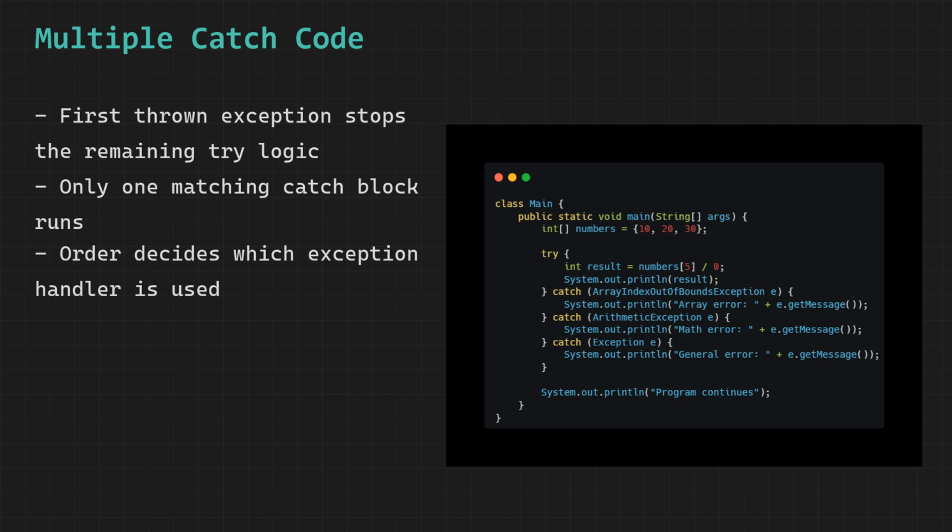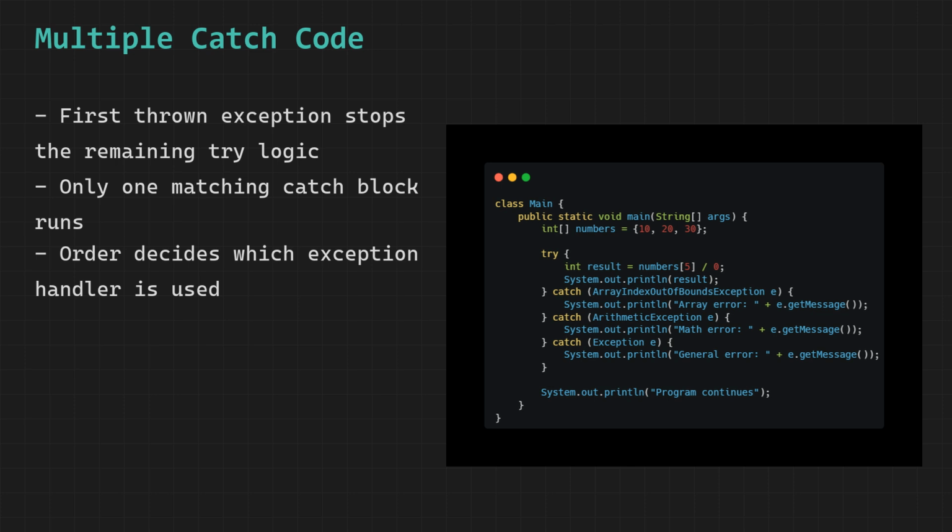In that case, the array access would succeed and Java would then attempt the division by 0. That would throw an arithmetic exception. Java would check the catch blocks from top to bottom. The first catch block for array index out of bounds exception would not match. The second catch block for arithmetic exception would match and that block would run instead.